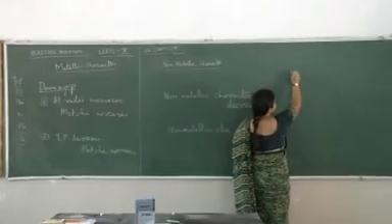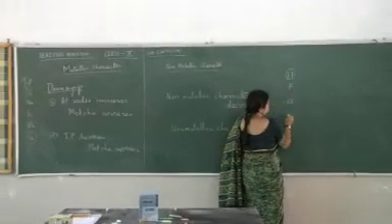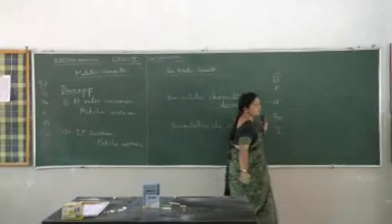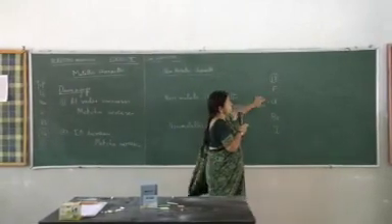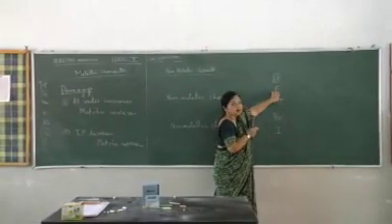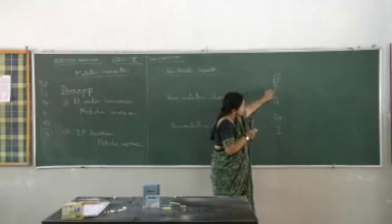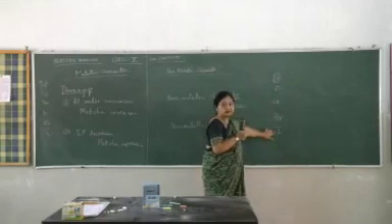This is group 17, halogens. Bromine. The most non-metallic or the most electronegative over here will be fluorine. And then the non-metallic character is gradually decreasing.